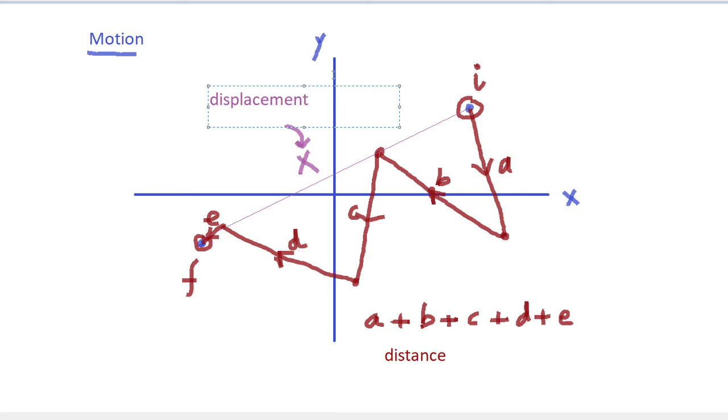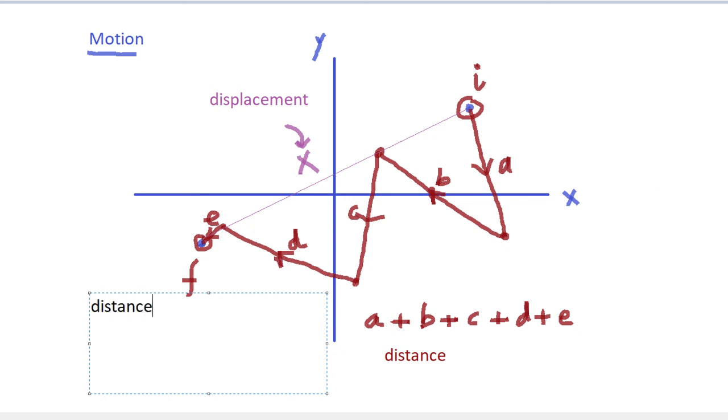So here we have got two important terms. One term is called the distance and the other term is called the displacement. So let us just take a quick look at what these terms really are.